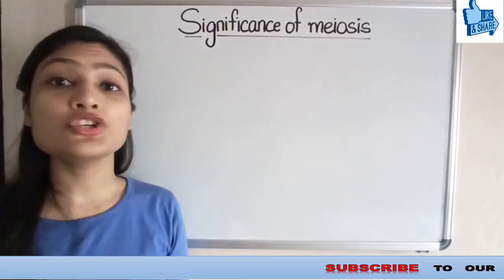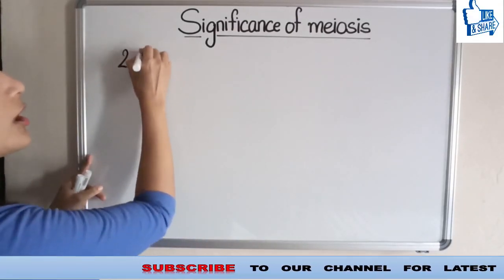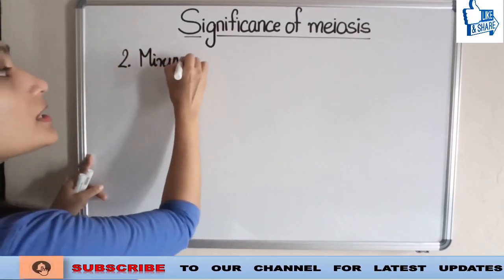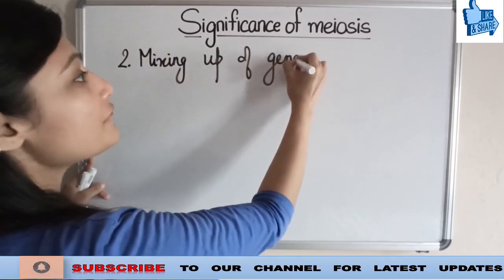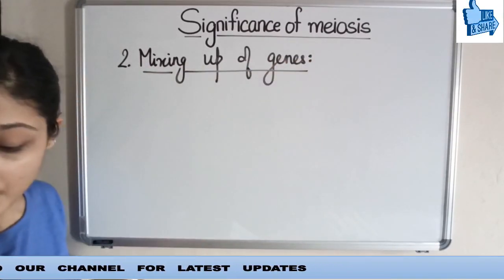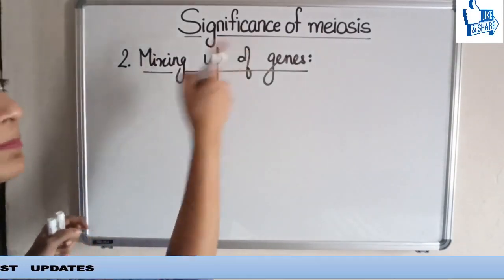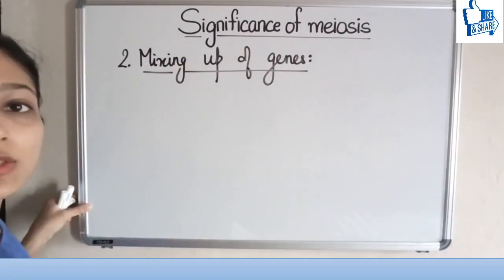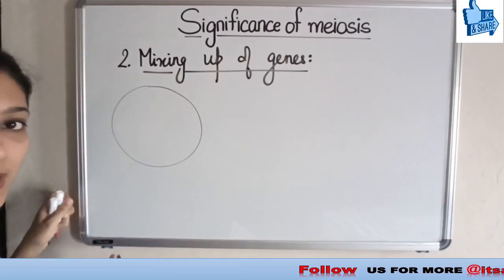The next function is the mixing up of genes. Where it takes place, how it takes place, all these things we have to see here. When we talk about mixing up, it takes place in meiosis 1 itself. How? Let's see. Suppose this is the cell.